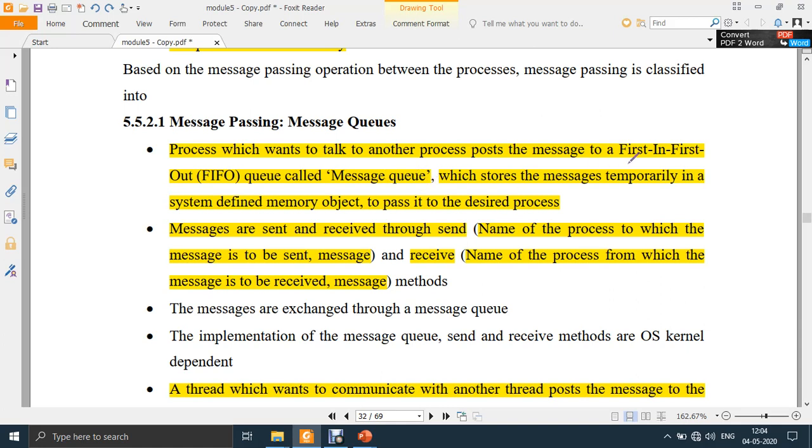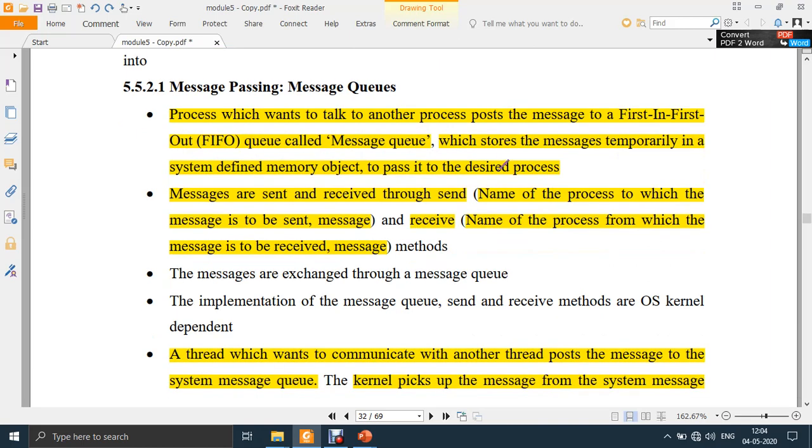Same concept here. There will be a queue to which a process which wants to communicate a message will write the message. This message queue will store the message temporarily in its memory, and then it will pass the message to the desired process. So the message will contain the destination address, to which process the message is intended. The queue will check that, and it will pass the message to whichever process the message is intended for.